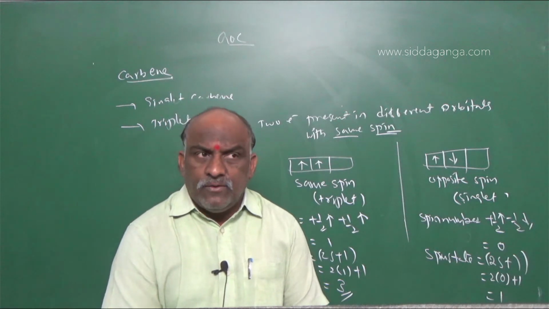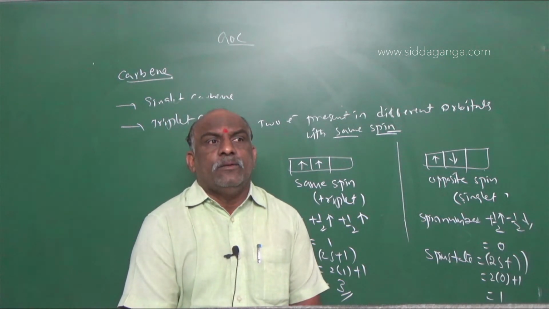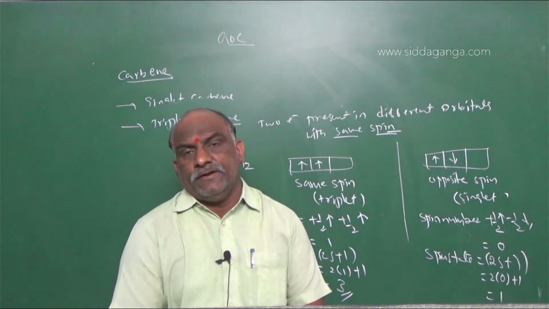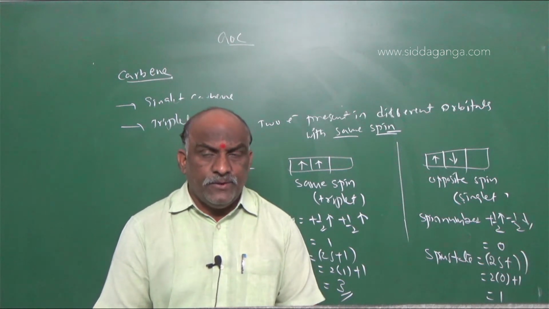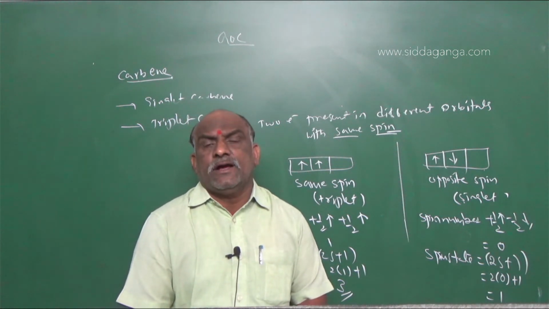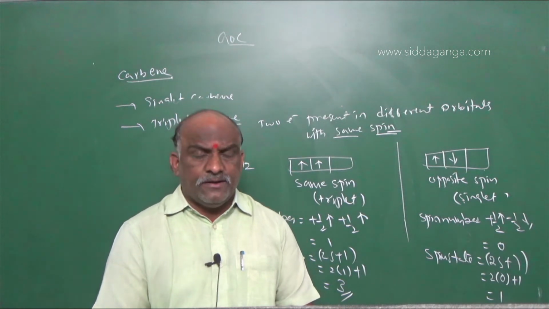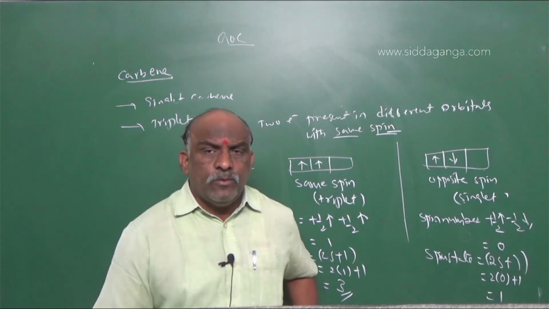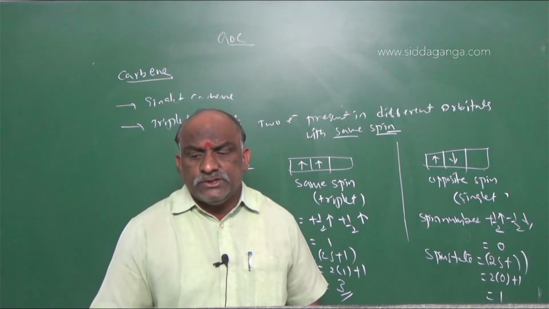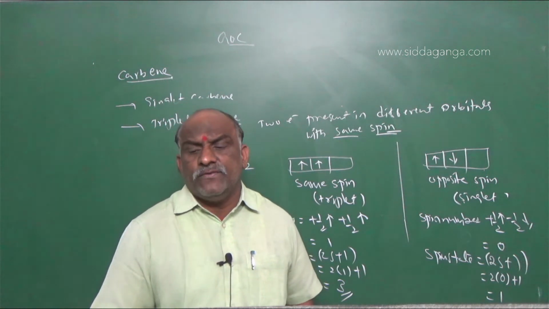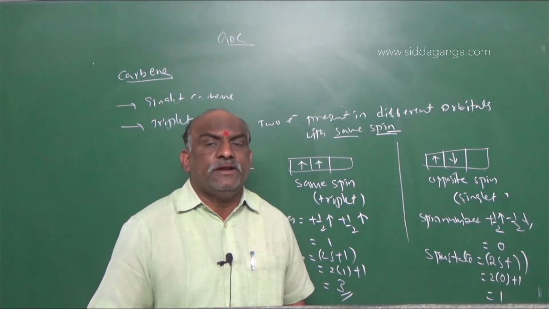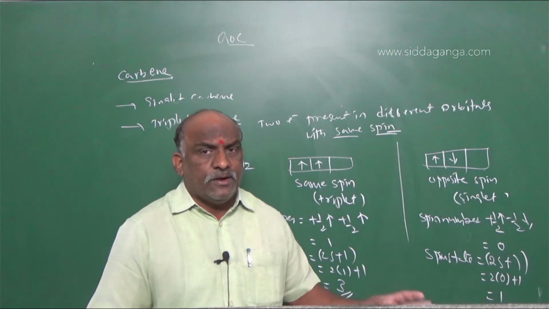Bond angle is 180 degrees, and bond length is 103 picometers. How are these triplet carbenes obtained? By photolysis of ketene, whose formula is CH2=C=O. Photolysis of ketene leads to the formation of triplet carbenes.